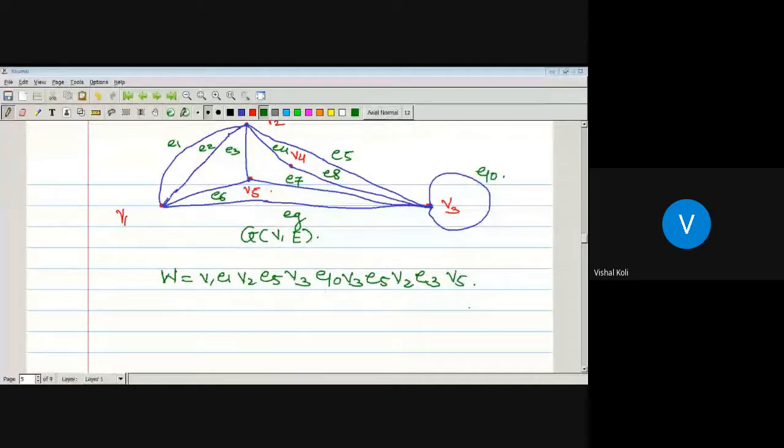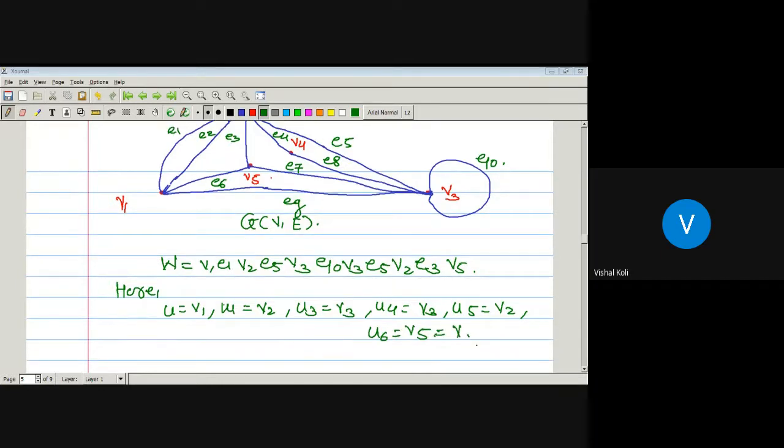So from this one, just tell me what is U and what is V. So here, what is U? U is nothing but V1. Yes sir. What is U1? U1 is nothing but V2. U3 is nothing but V3. U4 is nothing but again V3. U5 is nothing but V2, and U6 is nothing but vertex V5. That is finally vertex V is there.